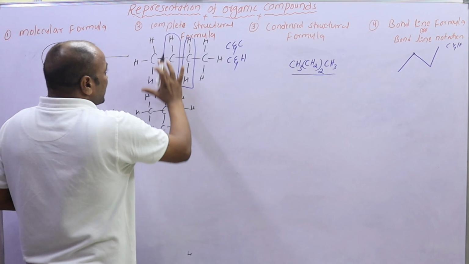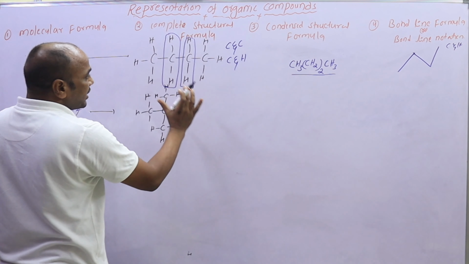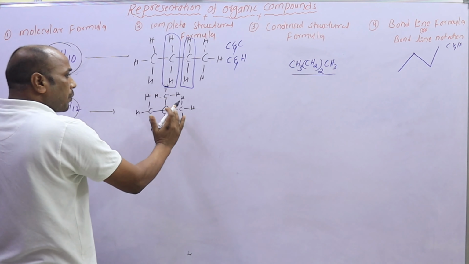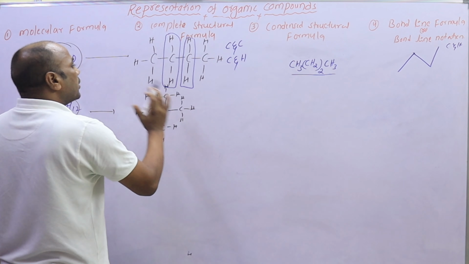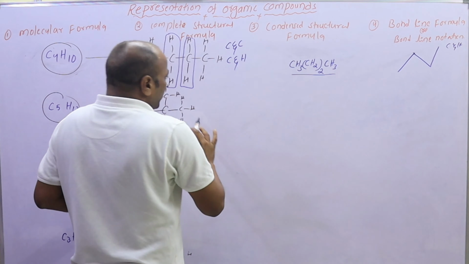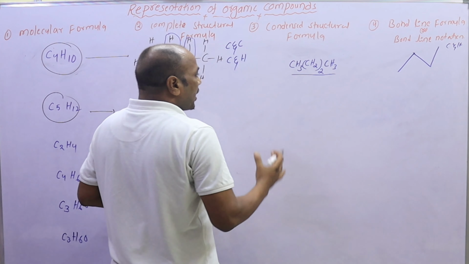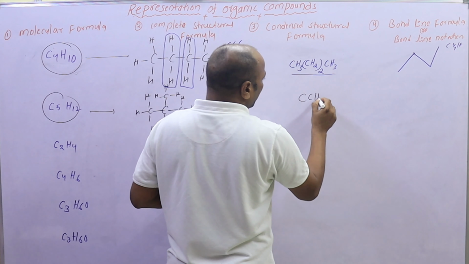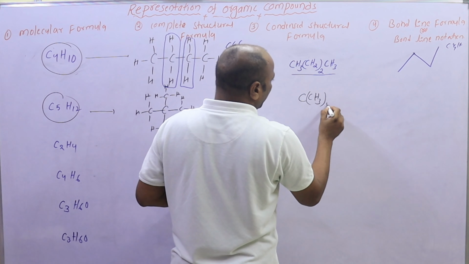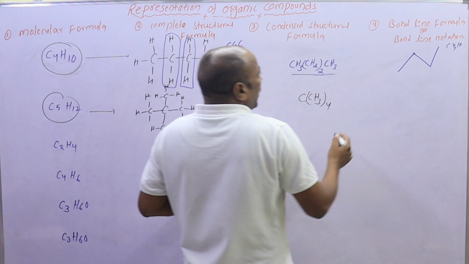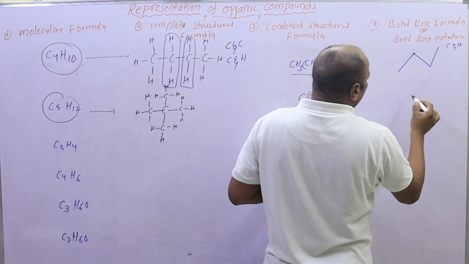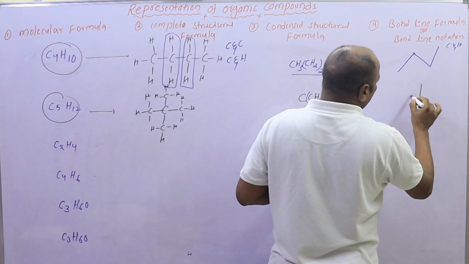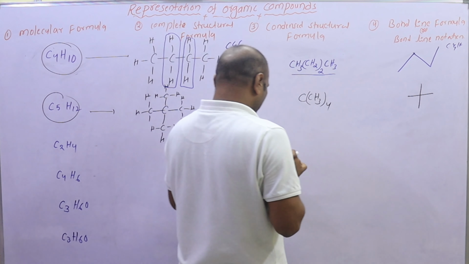So the structural formula shows single bonds between carbon and hydrogen and carbon. It is represented as the condensed structural formula, and the bond line notation is represented as bond line notation.